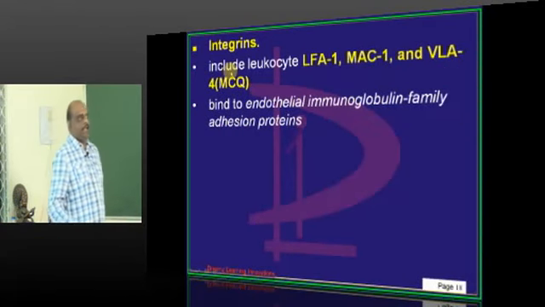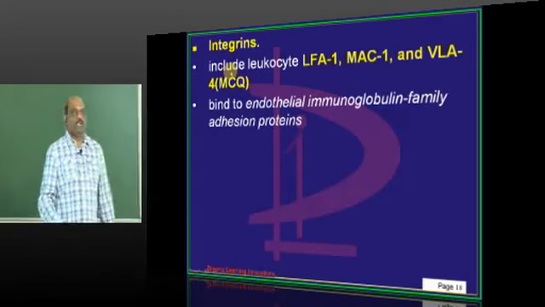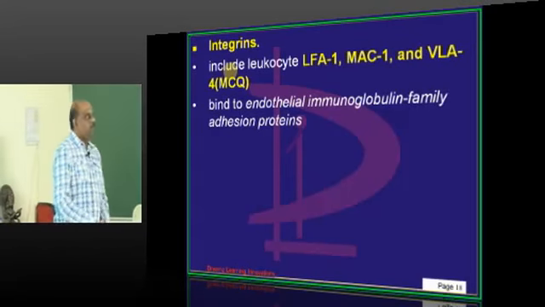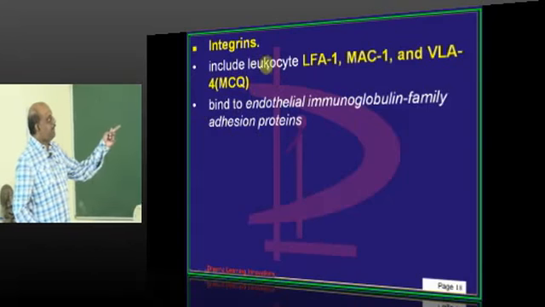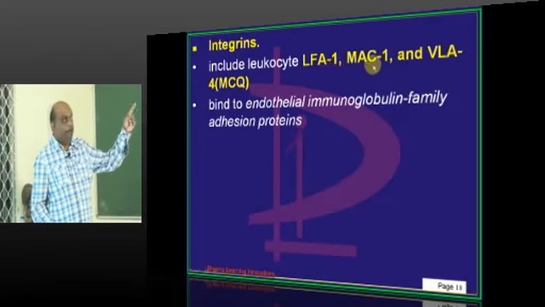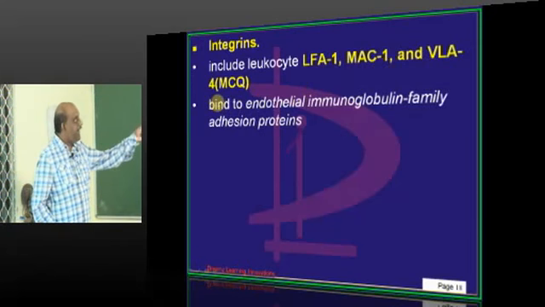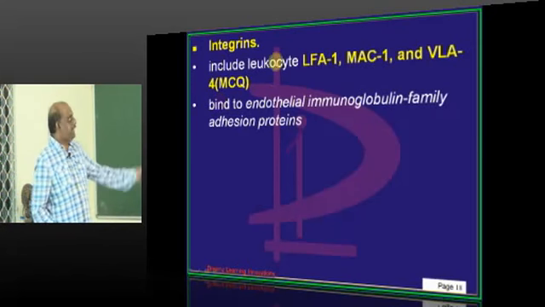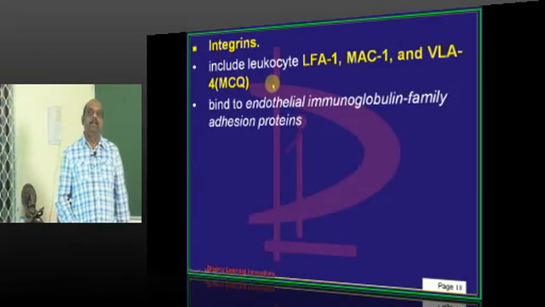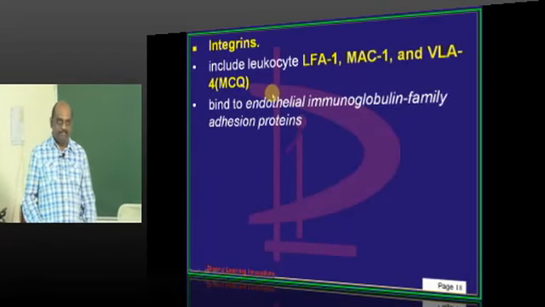Then the next important group of adhesion molecules we need to know are integrins. What are they? What are the various molecules which are called integrins? LFA-1, MAC-1, VLA-4, these are all basically called integrins. Where are they located? They are located on the leukocyte.